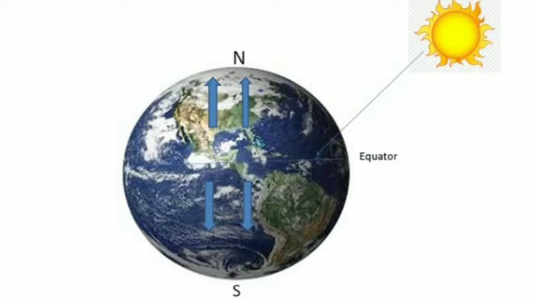And whichever part receives more sunlight, what will happen? That part will get heated up. Therefore the air present in this region will get heated up. So basically the air will expand on heating. They will be lighter and they will tend to move up. So air from this region tends to move in the upward direction, either towards the upward direction or towards the downward direction, because it is a sphere, right?